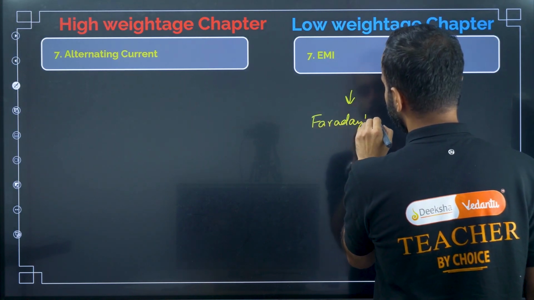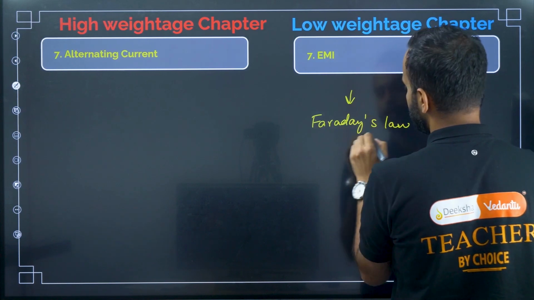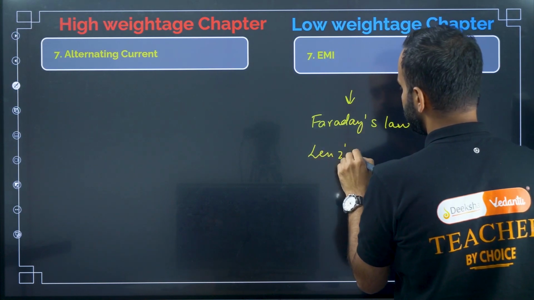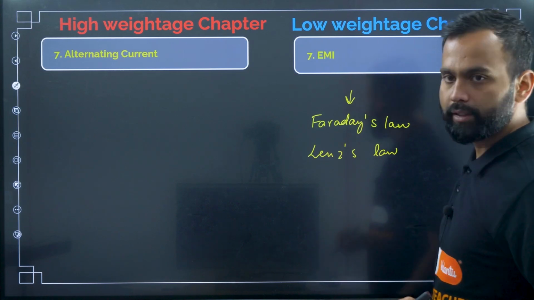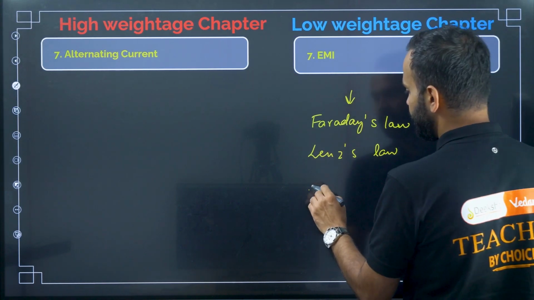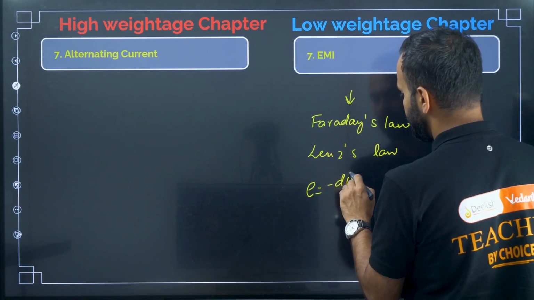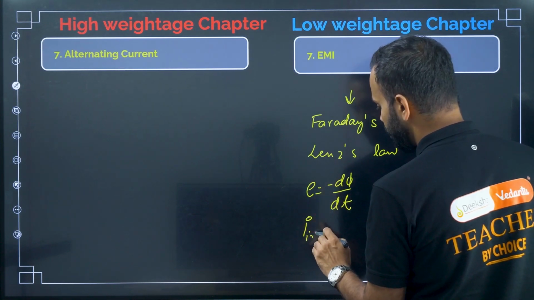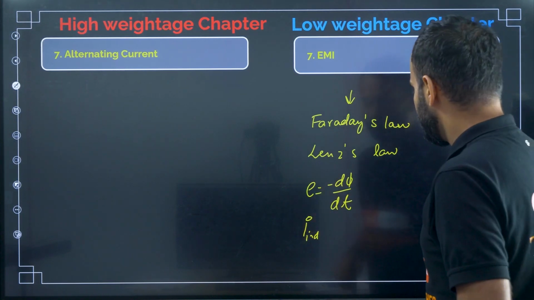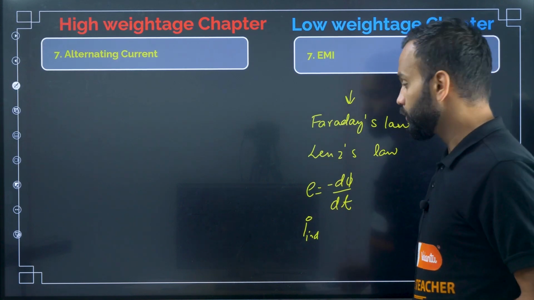Faraday's law, Lenz's law, right? Lenz's law, and then Faraday's law. You should know how to find induced EMF, that is minus d phi by dt, right? You should know induced current, right? That's it. They will ask these kind of questions only, okay?